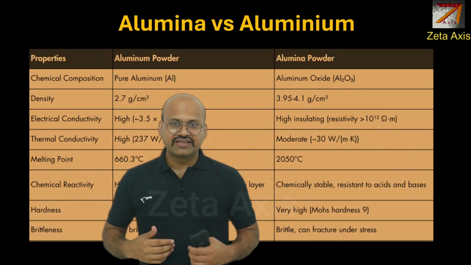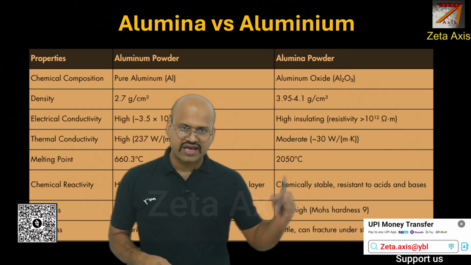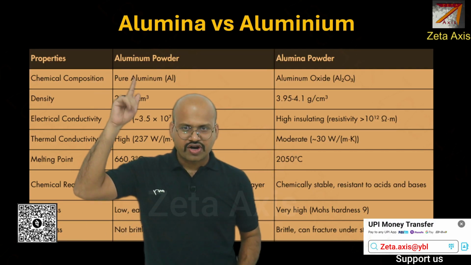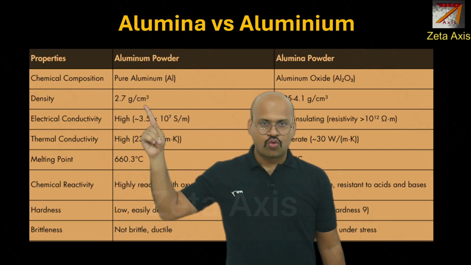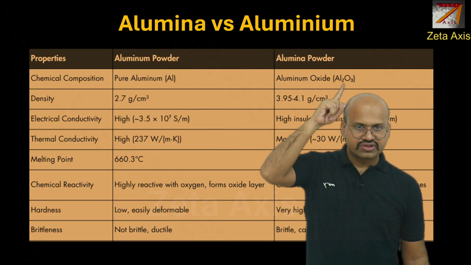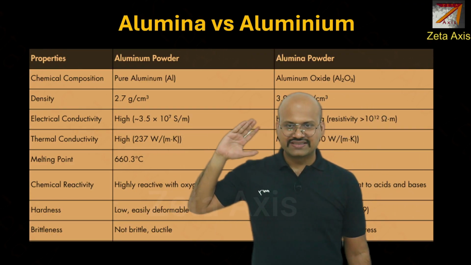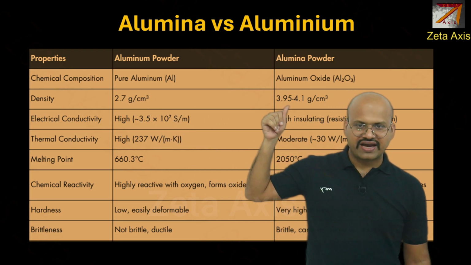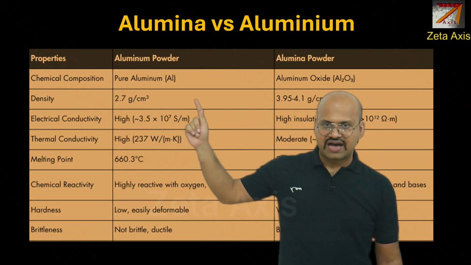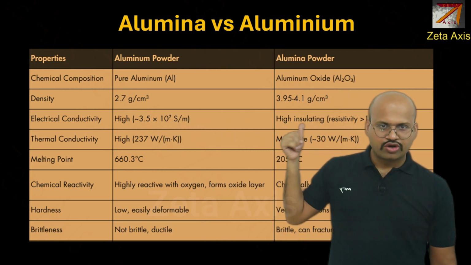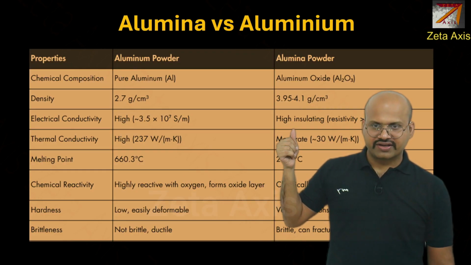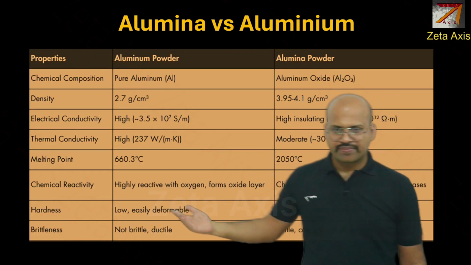Now if you see the difference between aluminium powder and alumina powder, aluminum powder is pure aluminum, Al, while alumina powder is Al2O3. It is an oxide of aluminium. You can see the density, one has lower density, the other has higher density. Electrical conductivity is higher for aluminium, while alumina is an insulating material. We can also see other properties if you like.